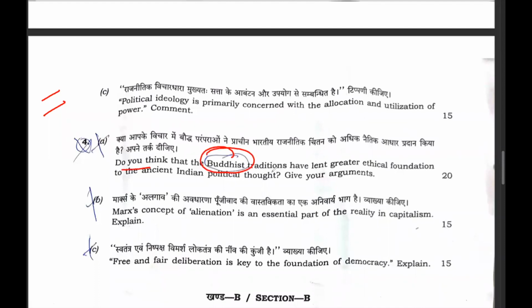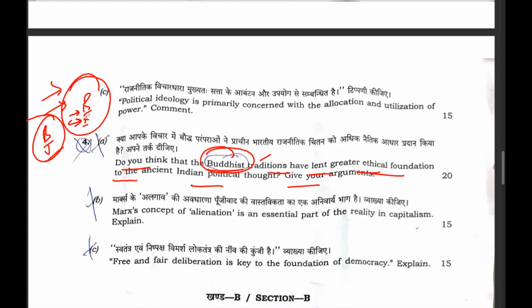So the question is, do you think the Buddhist traditions have lent greater ethical foundation to ancient Indian political thought? Give your argument. So you have to give arguments regarding the role of Buddhist culture and the views of the thinkers, like the thoughts given in the Buddha Charita, the Jataka stories, and the views of historians, on how the Buddhist tradition establishes an ethical foundation, like the ethical foundation of republicanism, of equality, and the views against the caste system. So this is a very good question.